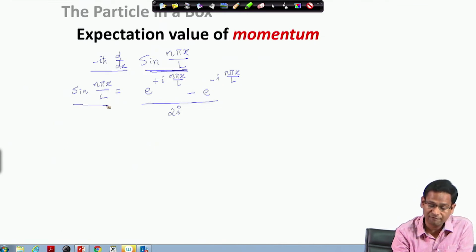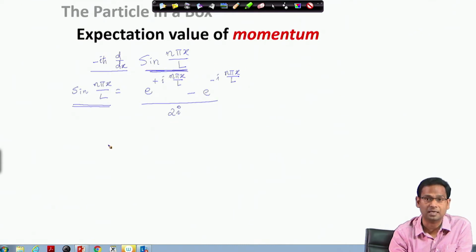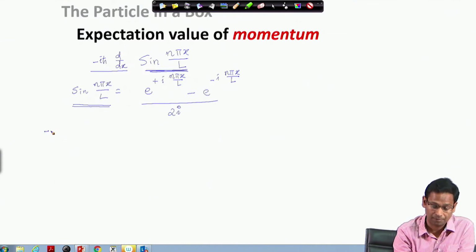Now, I see this state function sin(n pi x by L) has two parts. One is e to the power plus i n pi x by L, another is e to the power minus i n pi x by L. If you observe carefully, these two exponential functions are actually eigenfunctions of the linear momentum operator, that we can show without any problem.